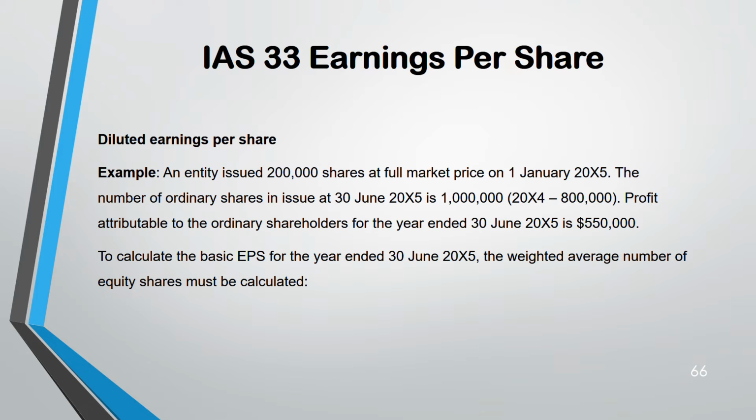So for 30th June 2005, this will be the weighted average number of shares. First you have to calculate that. 800,000 only for 6 months. After that you issued another 200,000. But you are not going to write plus 200,000. You are going to write plus 1 million, into 6 months.